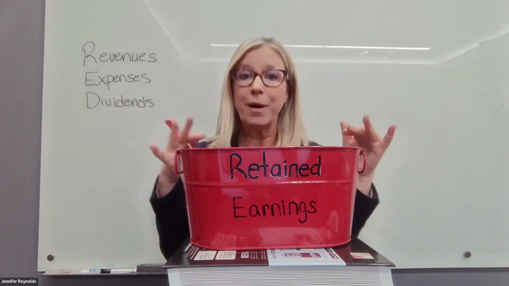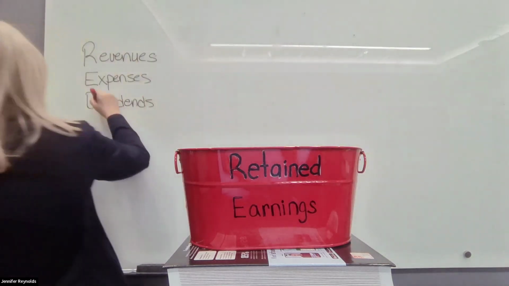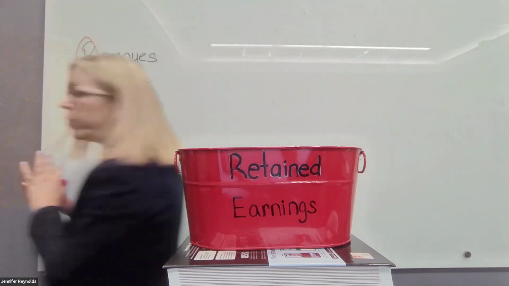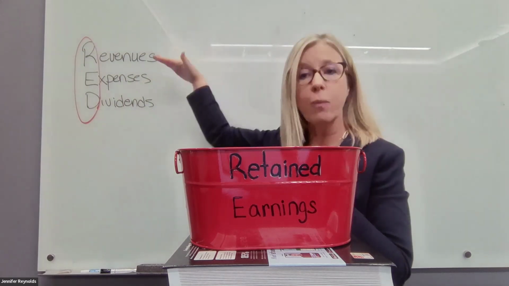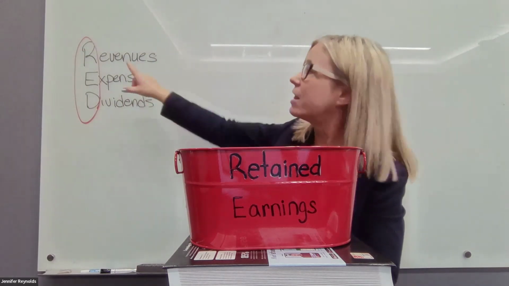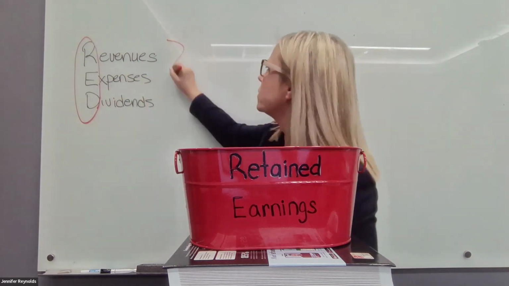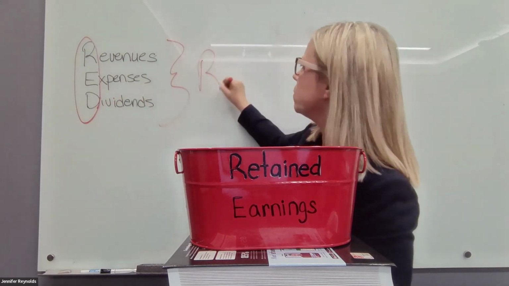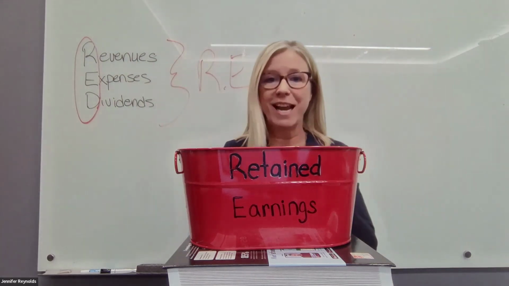So picture the red buckets I've used here and use that to help you remember that the only three temporary accounts we will ever have in accounting are revenues, expenses, and dividends. And the first letter of each of those spells red. And where do those temporary accounts close out to? Into this big red bucket of retained earnings.